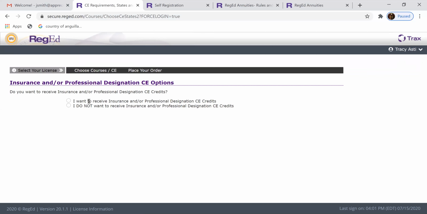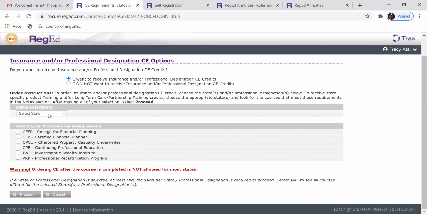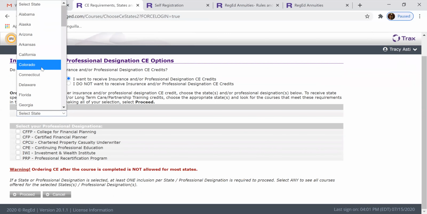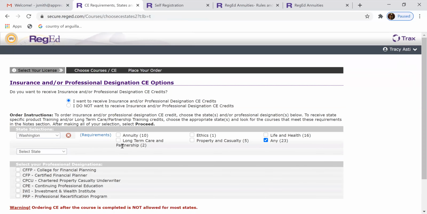So when it comes up for your license renewal time to complete your continuing education, if you're electing that you want to receive CE credits, then Reg Ed will file those to your state and you'll already have those hours completed. If you don't want to receive CE credits, you just want to take the course, you can select, I do not want to receive CE credits. So I am going to proceed to just say I want to receive CE credits, and then you'll want to select your state. So I'm just going to put Washington as an example, and these boxes come up.